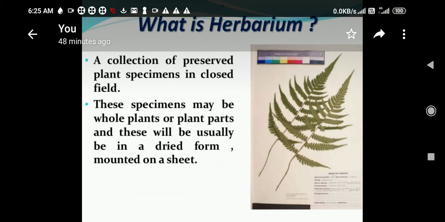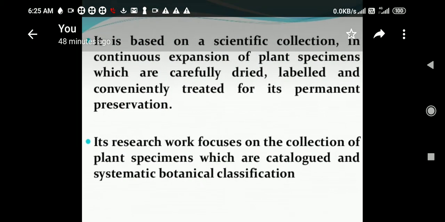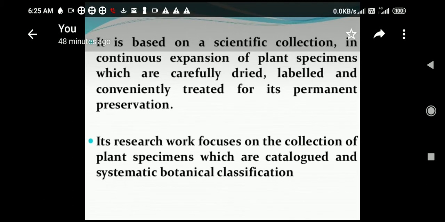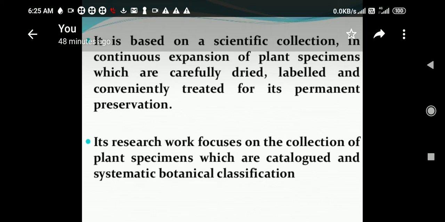These plants are pasted on the herbarium sheets. There are particular sheets upon which this herbarium plant material is pasted in dried form. It is based on a specific scientific collection, in continuous expansion, of plant specimens which are carefully dried, labeled, and conveniently treated for their permanent preservation.